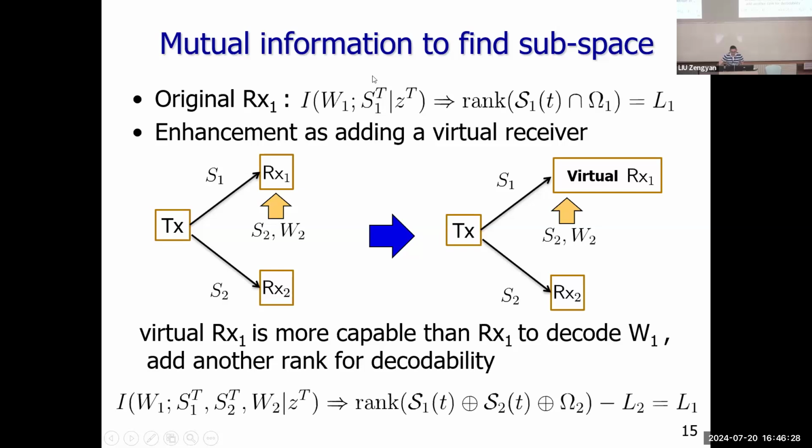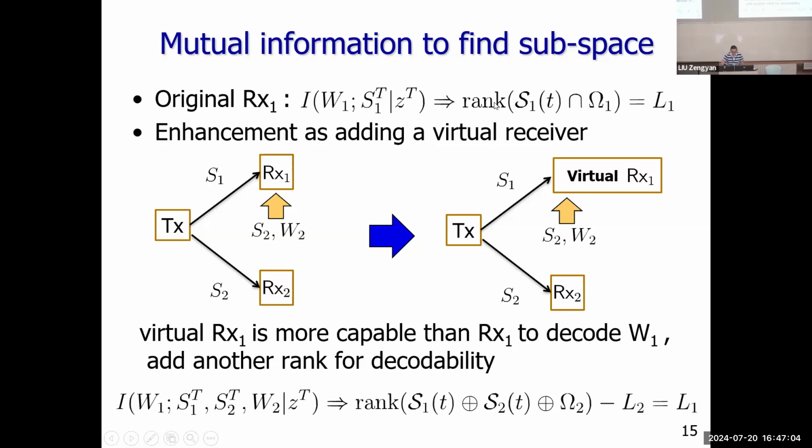We want its mutual information to be larger than the number of bits of user 1, L1. So we can think that this tells us the observation space, and this is the message space of user 1. Then the observation space should cover the user 1 space, and at T, the end of the transmission, the rank should equal L1. So we transfer the original mutual information constraint to a linear subspace constraint.